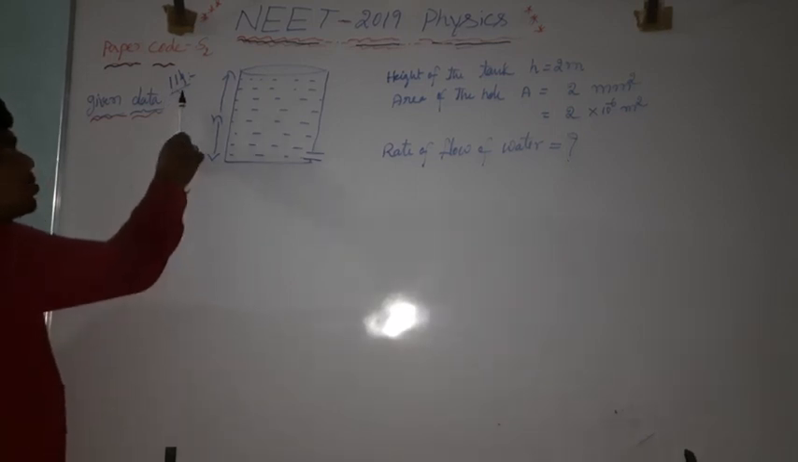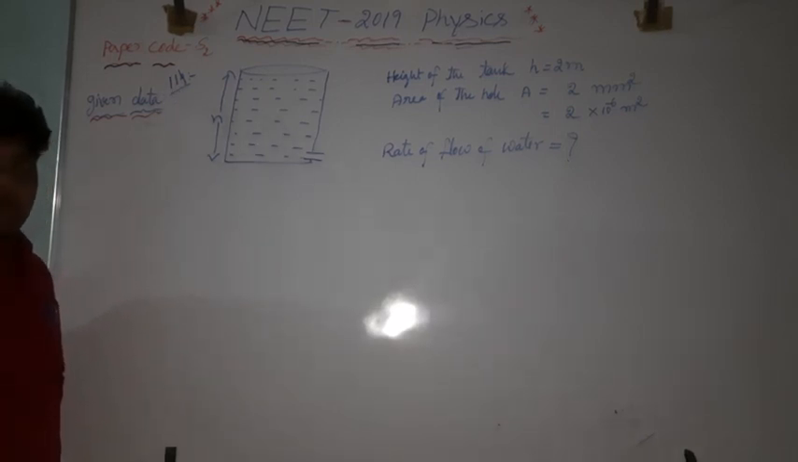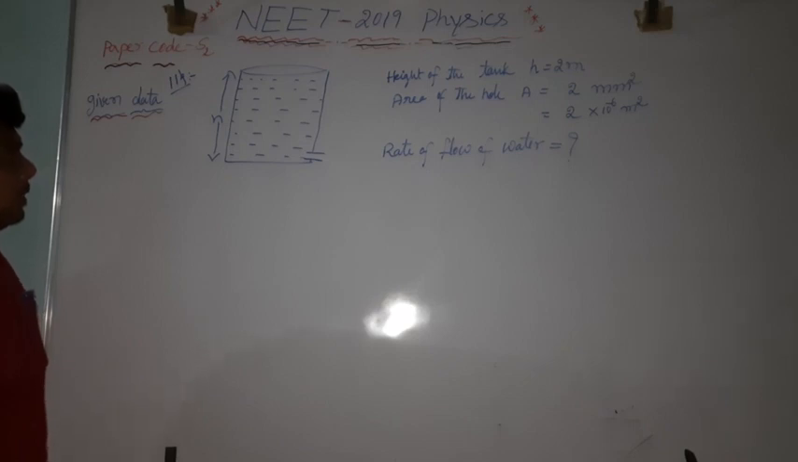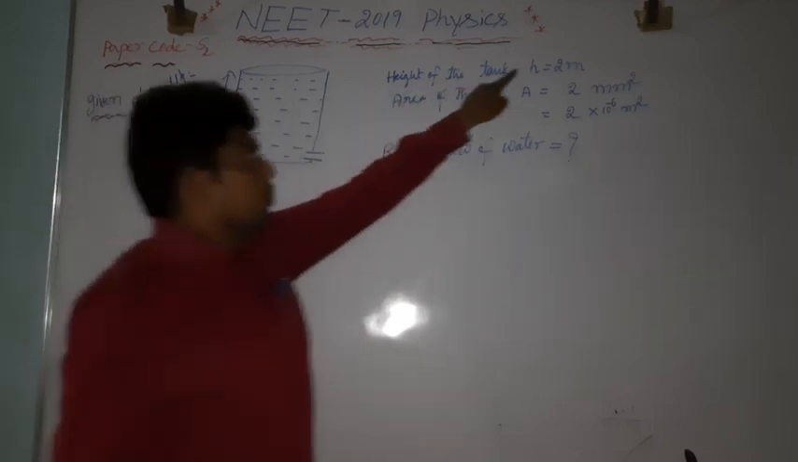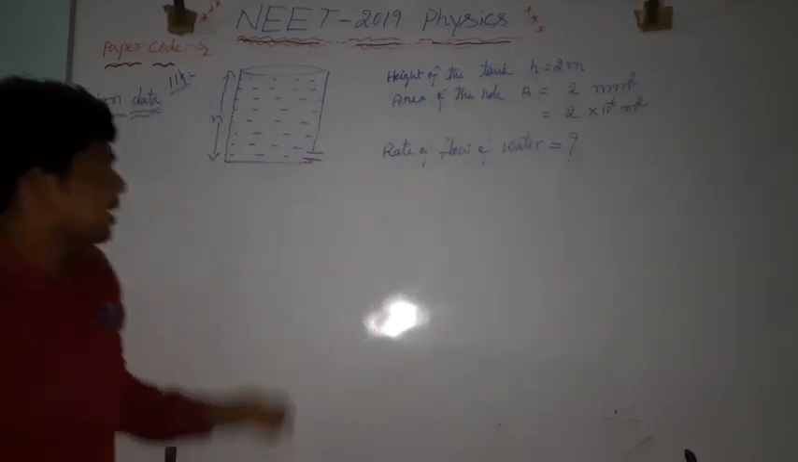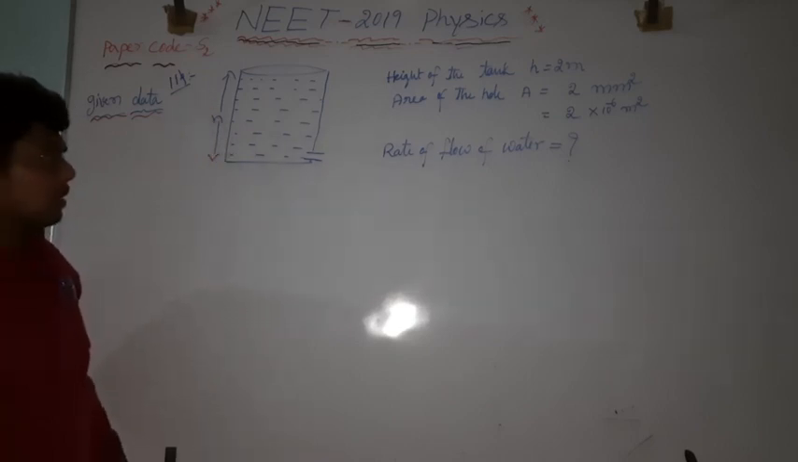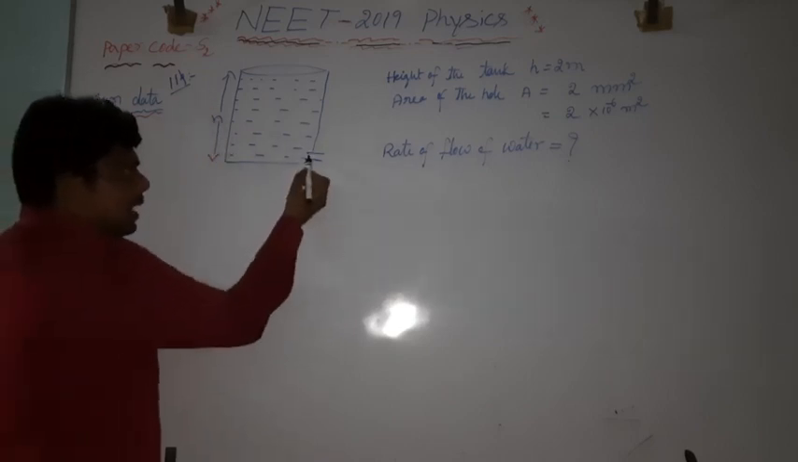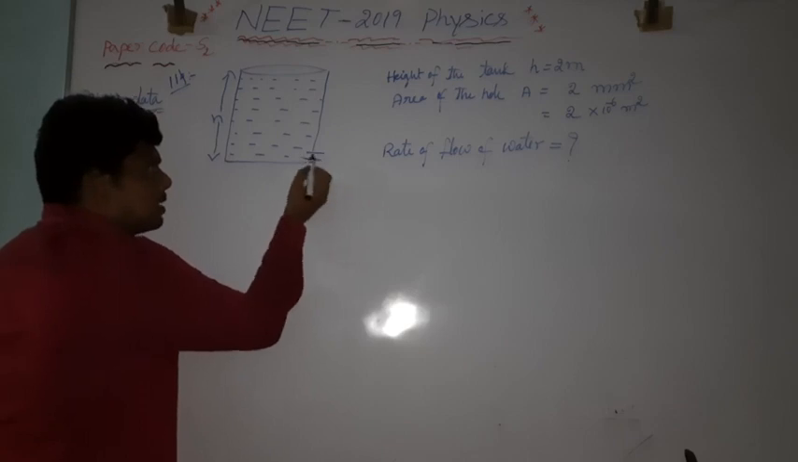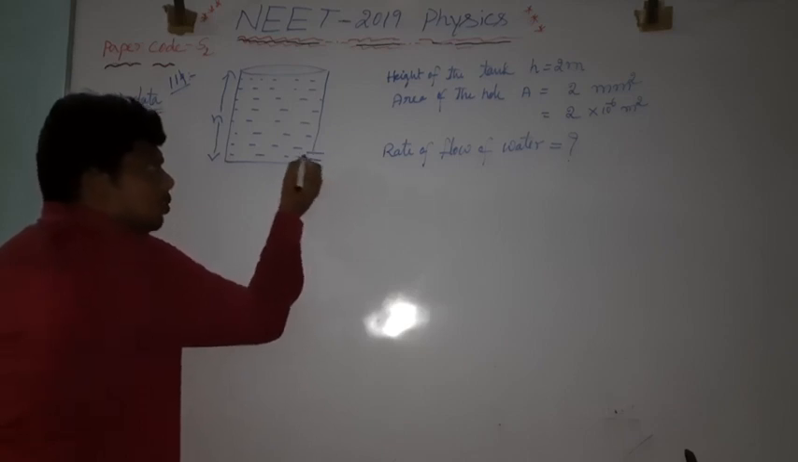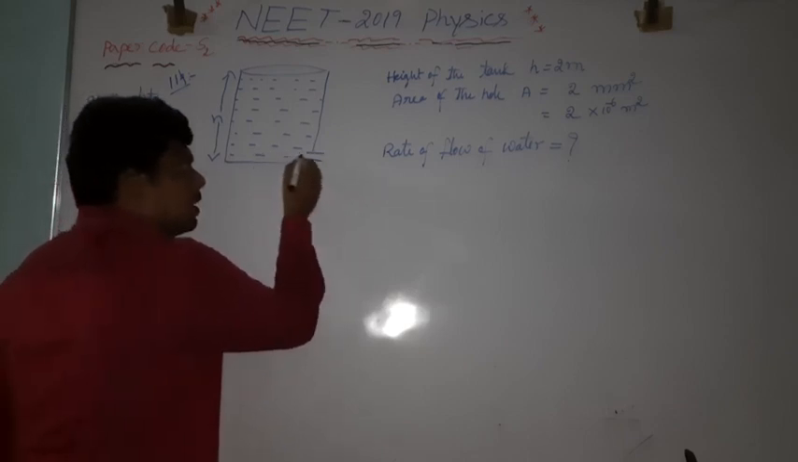Now the next question number is 114. In this question, they have given a tank whose height is equal to 2 meter, which is filled with water. At the bottom of the tank, a certain hole is there. Through this hole, a certain amount of water is flowing.